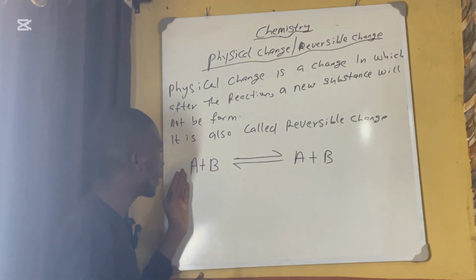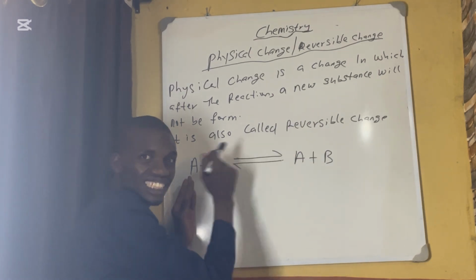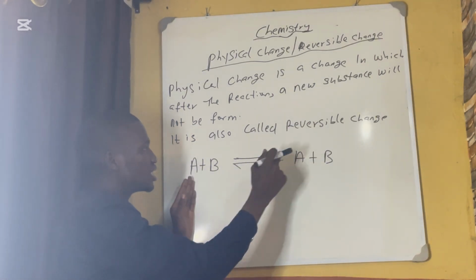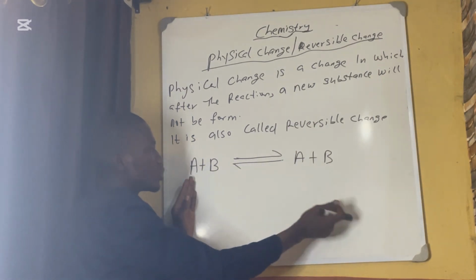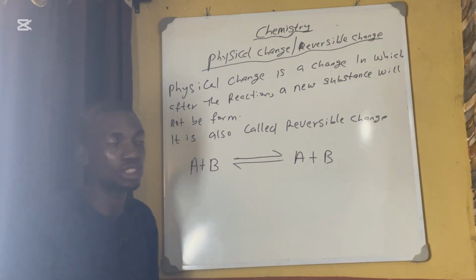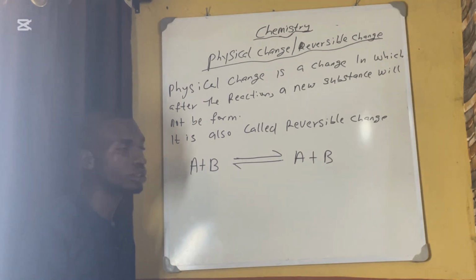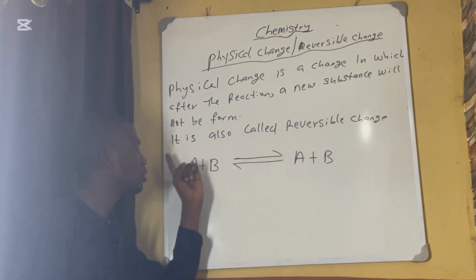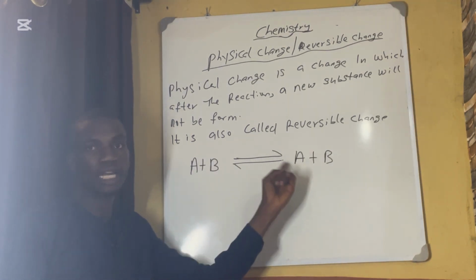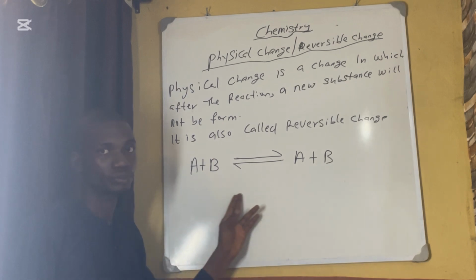You can still change the product back to the reactant. All of them are called physical change or reversible change. Nothing will be formed at the product. These are how to know it.